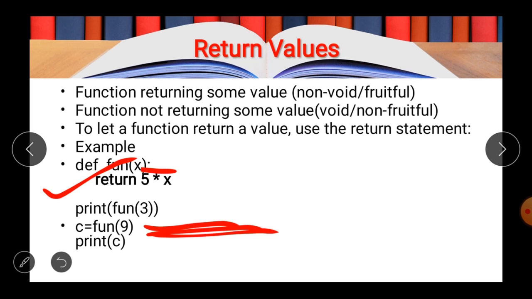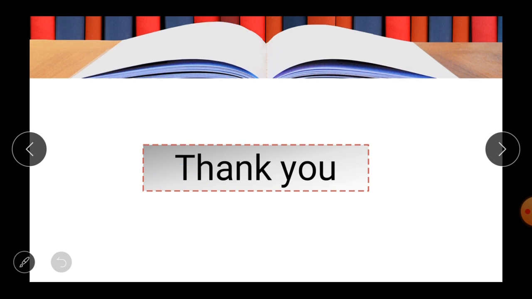So the value returned by the return keyword will be received by the variable c, or you can say the final answer is transferred into the variable c, and when you print this particular variable, you will have the answer. So this is all about functions, that what I had told you earlier.